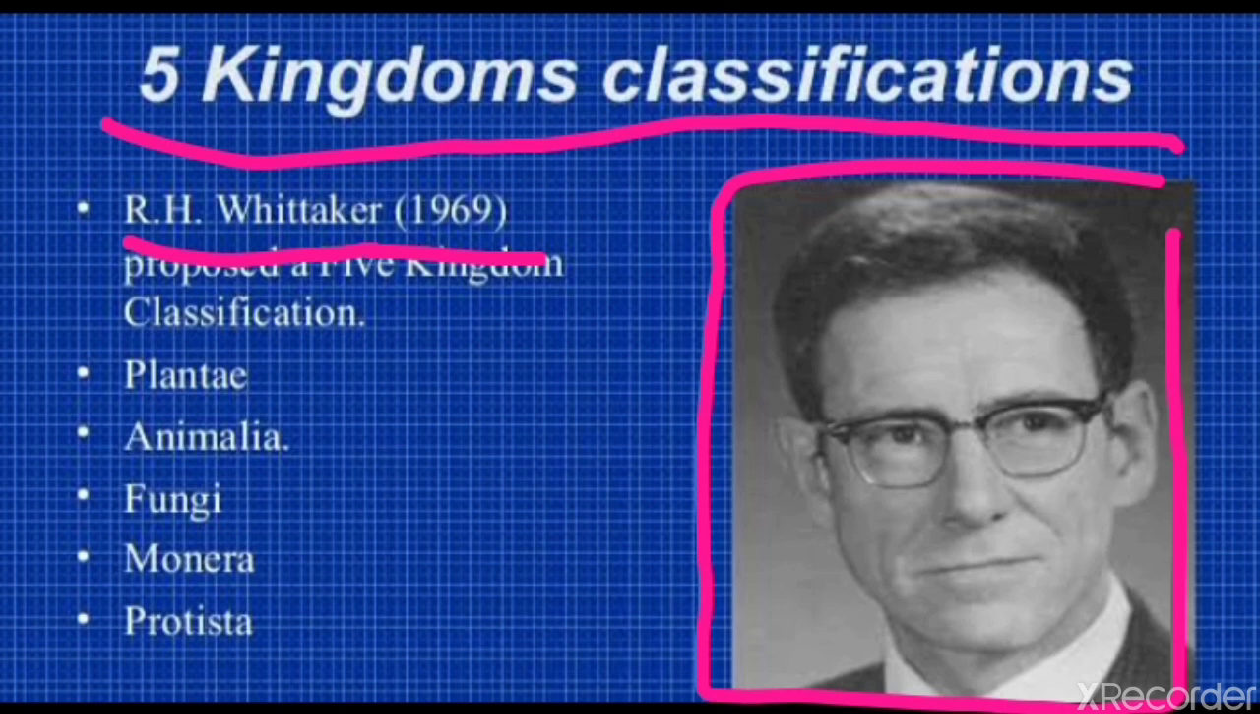The 5 kingdoms are Monera, Protista, Fungi, Plantae and Animalia. Clear? He divided the entire living world into 5 kingdoms on the basis of cell structure, body organization and mode of nutrition. And these 5 kingdoms are Monera, Protista, Fungi, Plantae and Animalia.